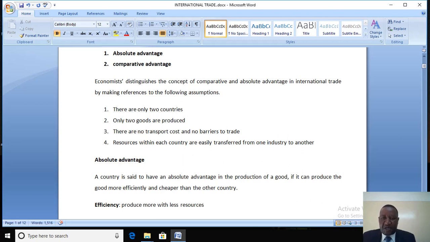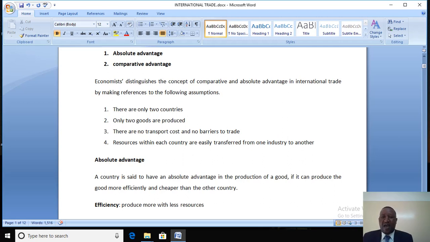In today's session, I'm looking at international trade, and in particular, I'm focusing on absolute advantage and comparative advantage theory. In economics, the concepts of comparative advantage and absolute advantage are based on certain assumptions. The following are the assumptions.